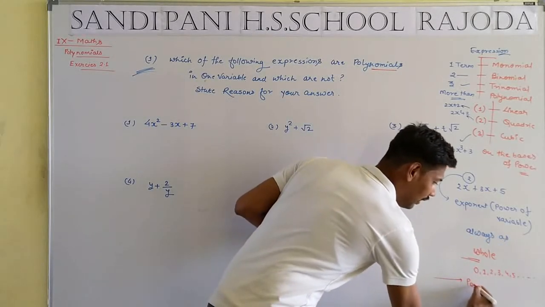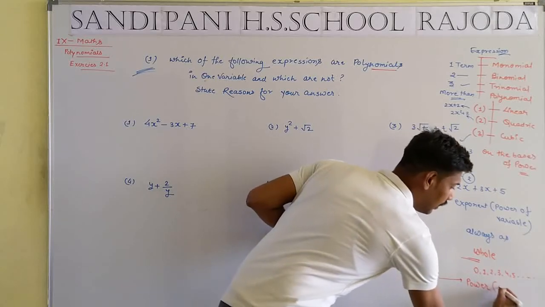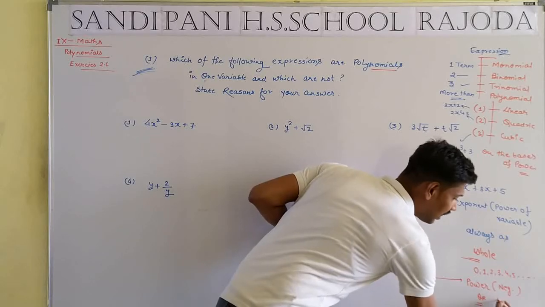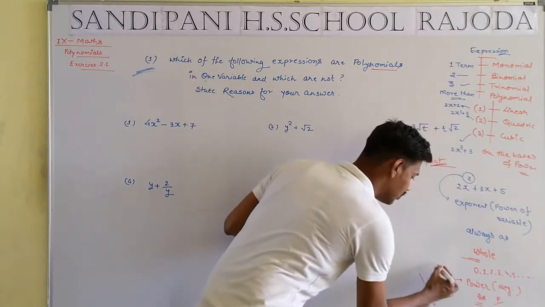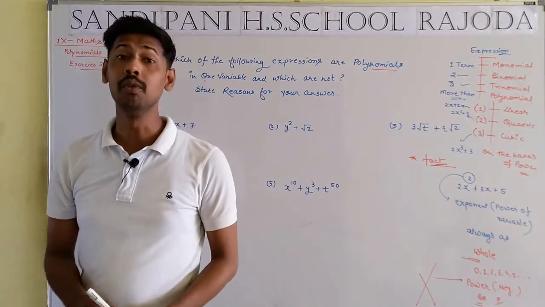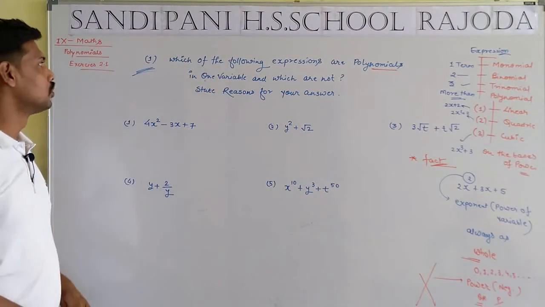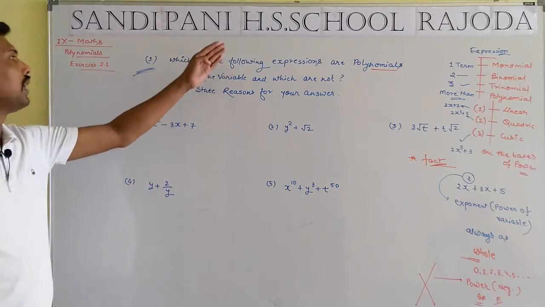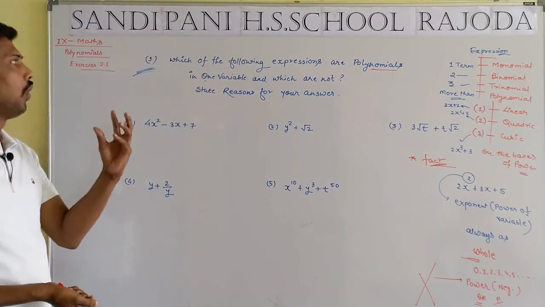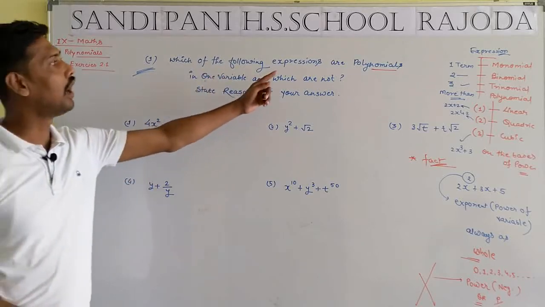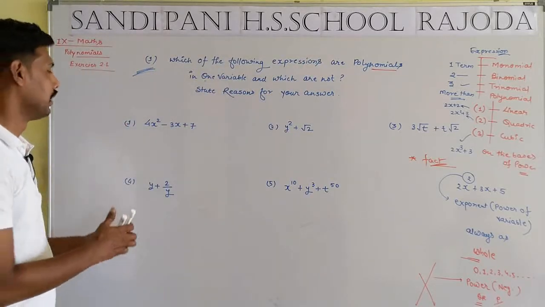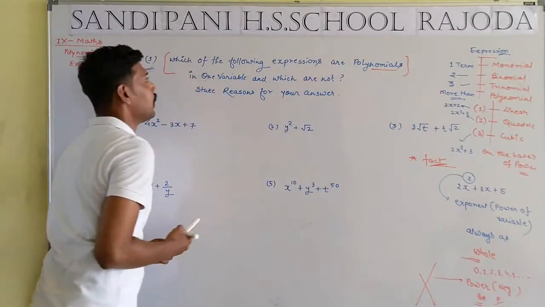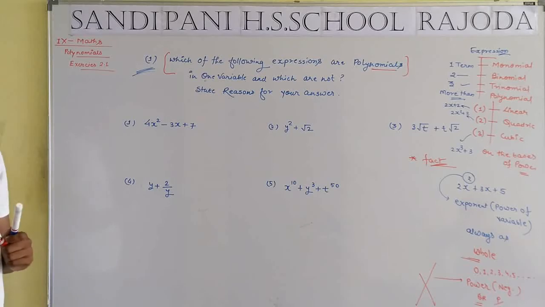If the power is in negative form, or a rational number, then it is not an example of a polynomial. So what is the demand of the question? Which of the following expressions are polynomials? Just focus on the first half of the question: which of the following expressions are polynomials?